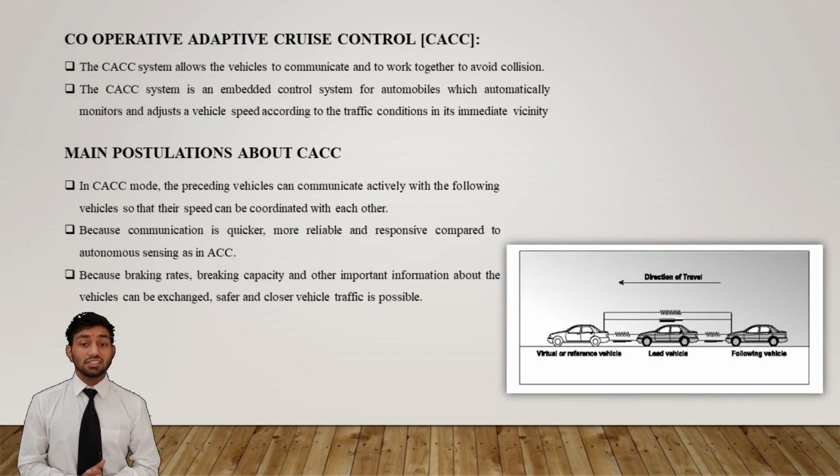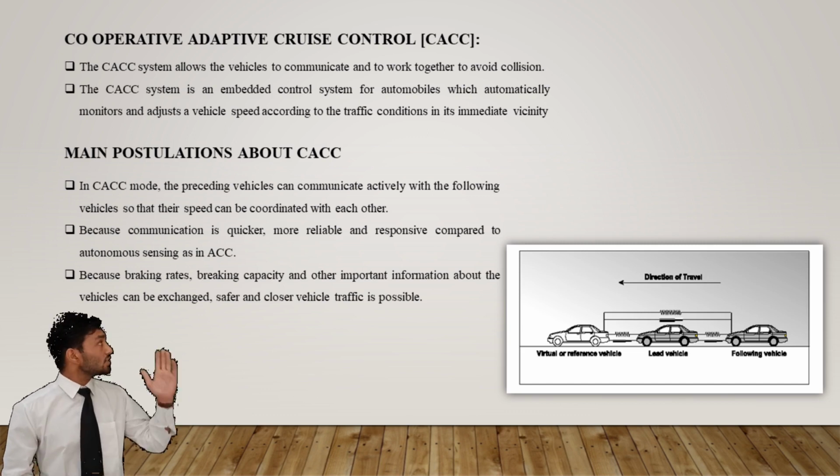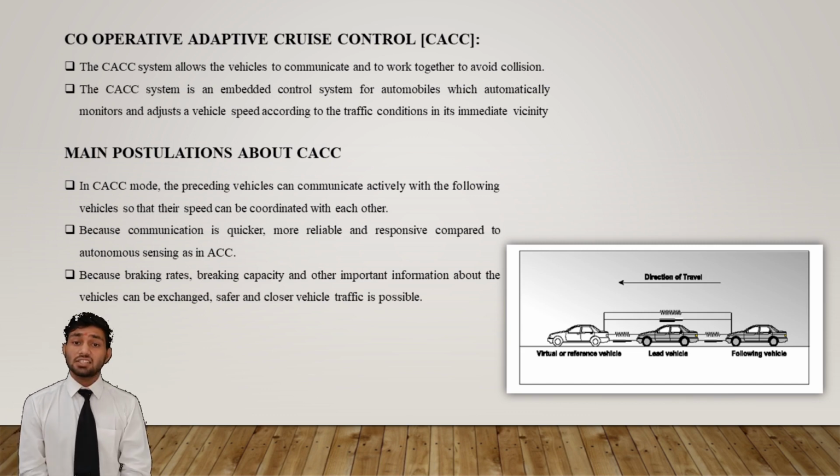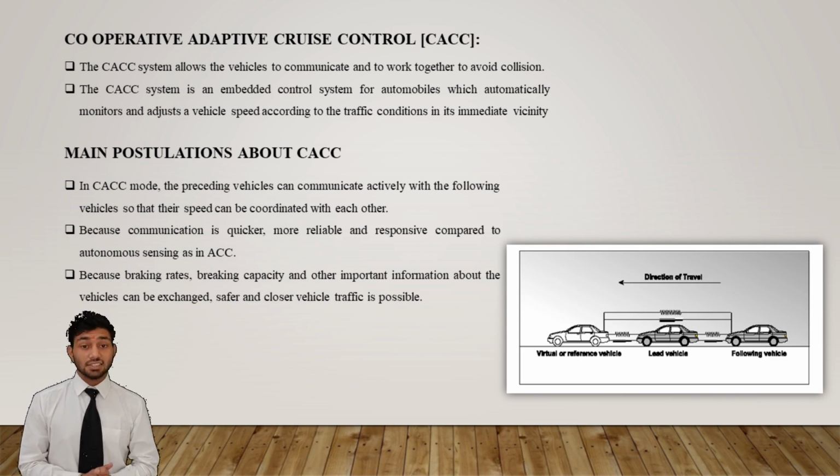The latest ACC system used today is CACC. CACC stands for Cooperative Adaptive Cruise Control. The CACC system is an embedded control system for automobiles which automatically monitors and adjusts a vehicle's speed according to the traffic conditions in its immediate vicinity.